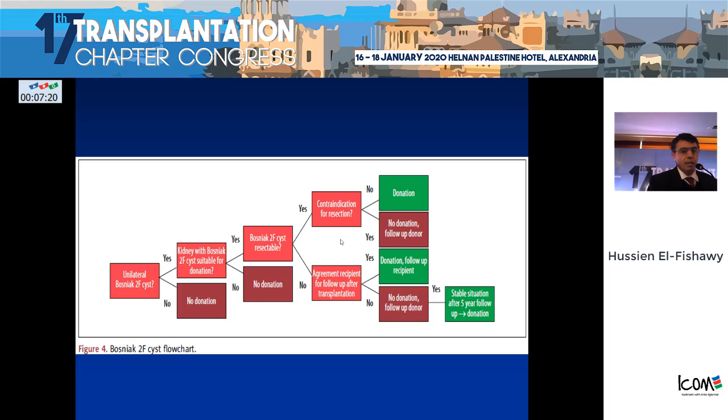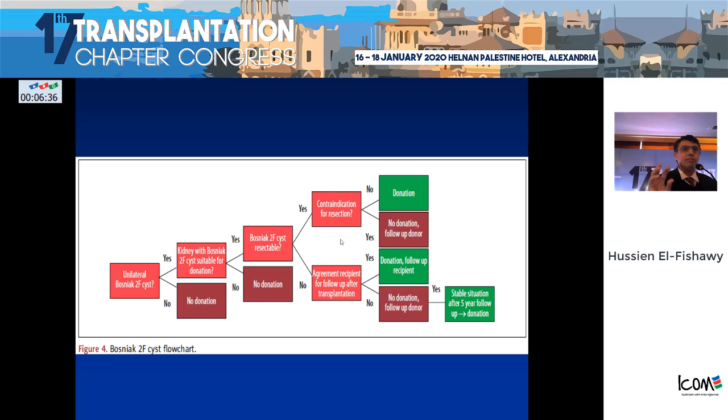We can transfer it. Number one, we ask if this is unilateral or bilateral. If it is bilateral, of course, no donation, but if it is unilateral, the second question will be whether this kidney with post-NIAC cyst is suitable for donation. If it is not suitable for donation for other causes, of course, no donation, but if it is suitable, we go for the third question. Is this cyst resectable or not? If it is not resectable, we should have a signed agreement from the donor for follow-up after transplantation. If it is not resectable and the donor is not accepting, of course, no donation, but if it is resectable, I can go for donation.